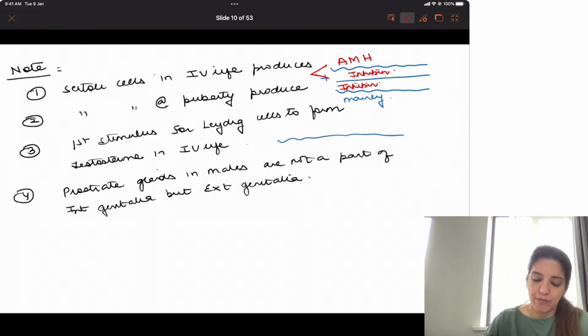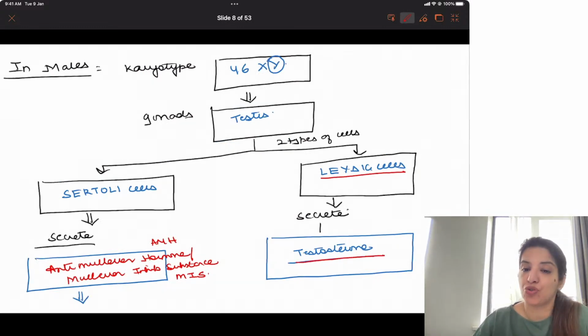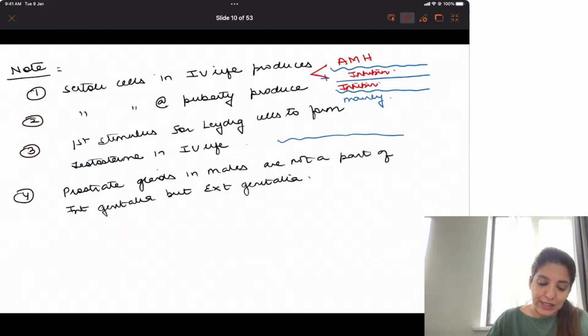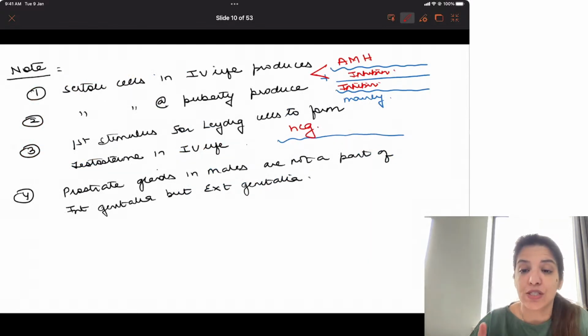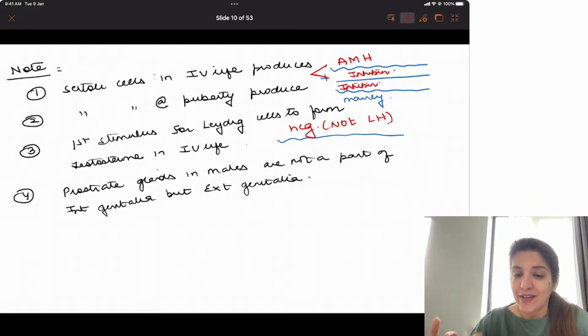Now, if a question comes, what is the first stimulus for the Leydig cells to produce testosterone? So many times in class I have repeated, one of the functions of hCG is that it is the first stimulus for Leydig cells to produce testosterone. Right? So the first stimulus for Leydig cells to produce testosterone in intrauterine life is hCG. It is not LH. Right?